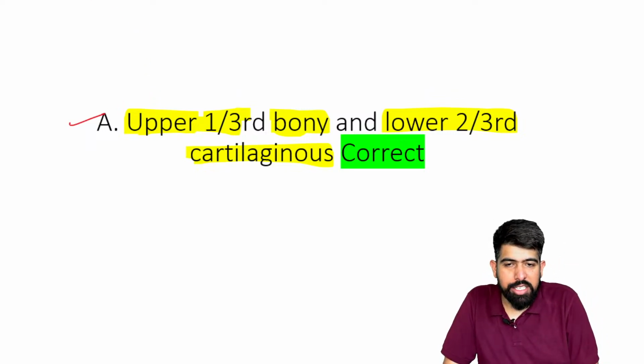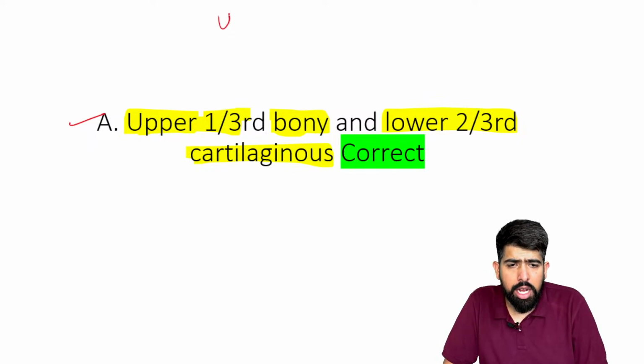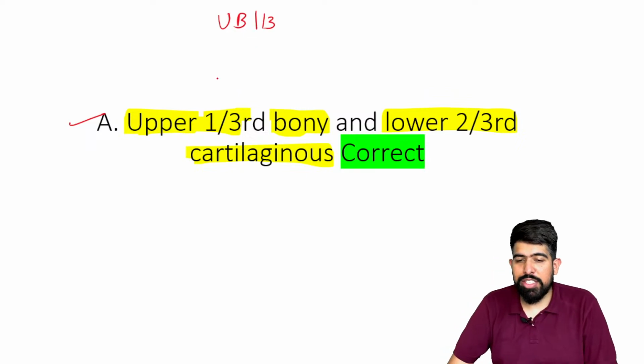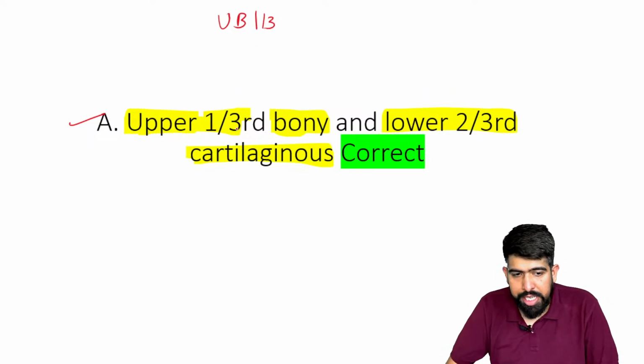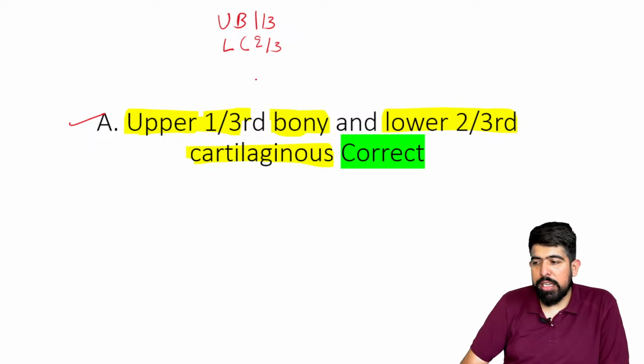So, making such a small mnemonic, I was remembering that the upper is the bony, which is one third. So I remembered it as UB 1/3 and the LC is 2/3, right? So what was my mnemonic to remember this?